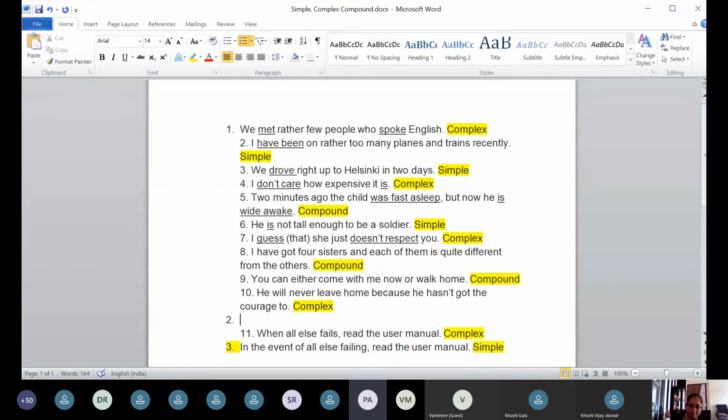He will never leave home since he has not got the courage to. But since and because are both the same, na? So it is still a subordinate clause. Who else can try?